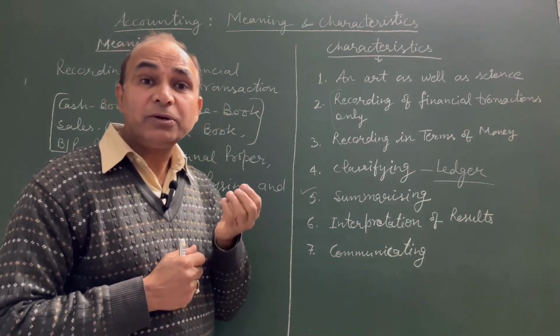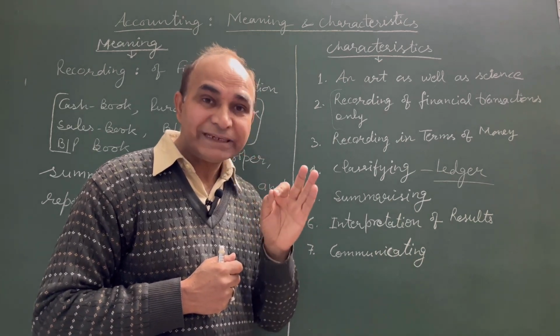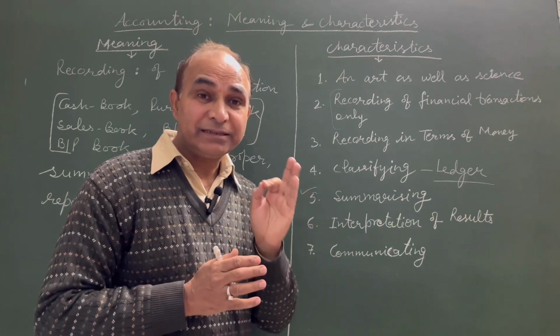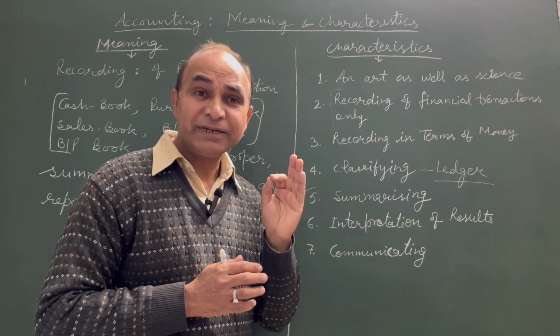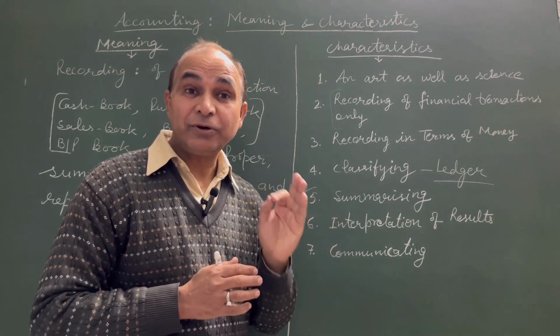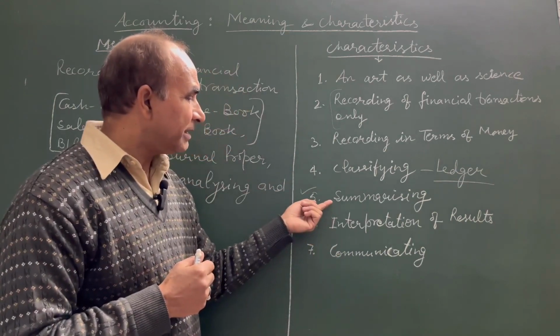Trading and profit and loss account reveals net profit earned or loss incurred by the business, and balance sheet reveals the exact financial position of the business, the position of capital, external liabilities, and position of total assets possessed by the business. This is done through preparing the summary.